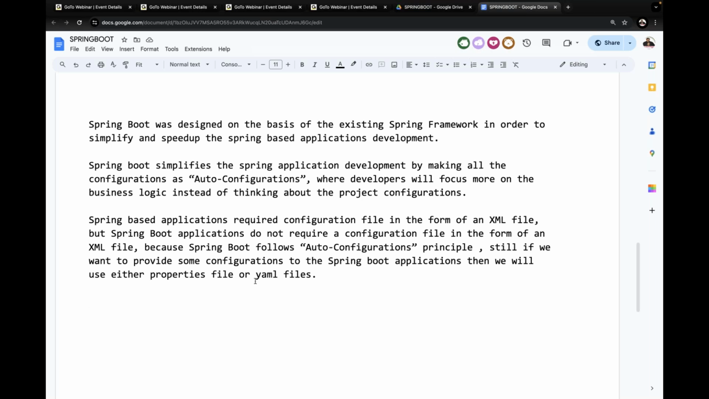But with Spring, definitely we are going to use XML configurations. So that is what I'm telling: the auto configuration advantage is available. Not only that, but also simplified components are used by Spring Boot. What are the simplified components? Properties files, YAML files, in place of XML files. Because of that reason, development work with Spring Boot is very simple when compared with the Spring framework.